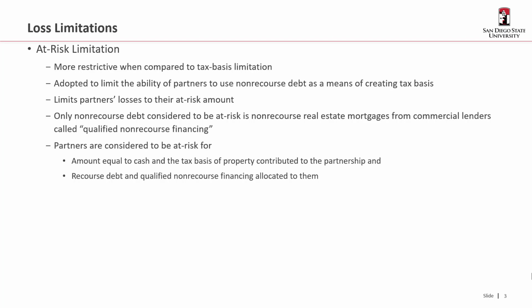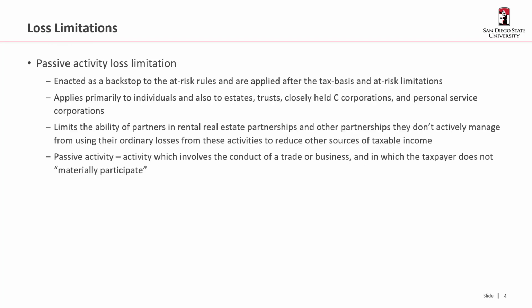That limits the partner's losses to their at-risk amount. So there is that thing called qualified non-recourse financing. We talked about that back in Chapter 7. That can create at-risk amount. So basically, partners are considered to be at risk for what they've invested, plus the recourse debt and any qualified non-recourse debt that has been allocated to them.